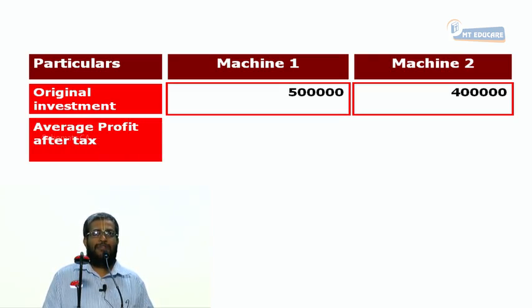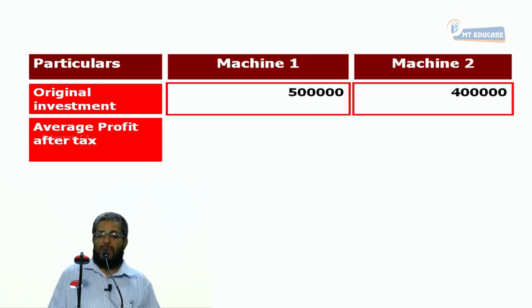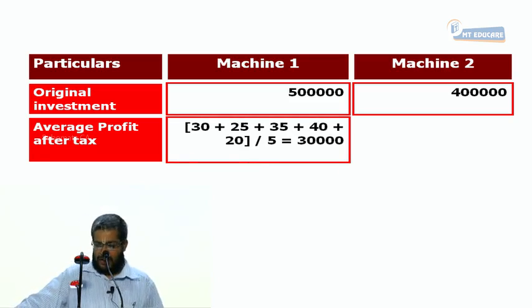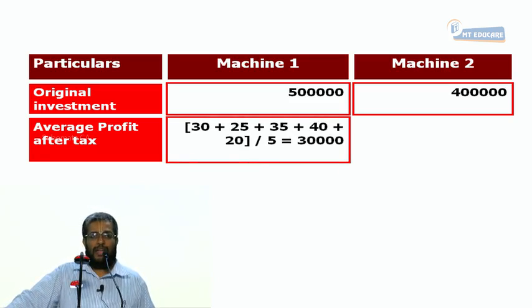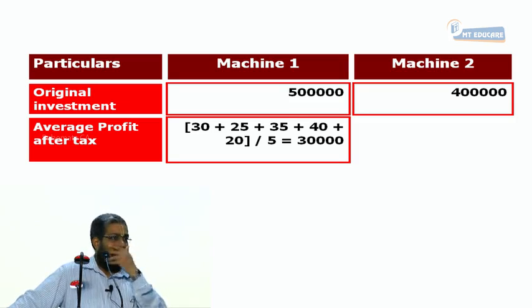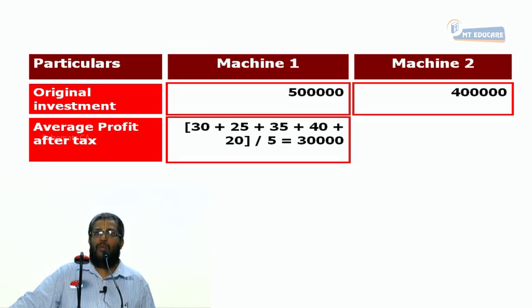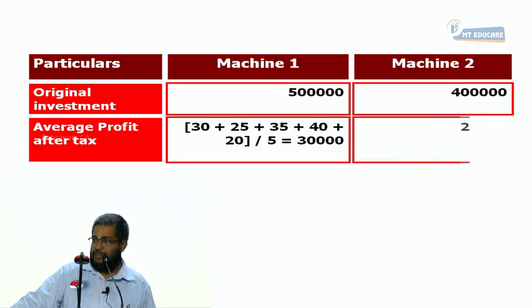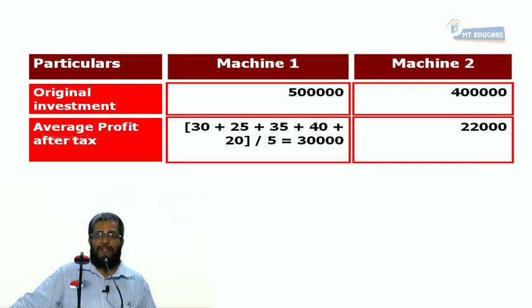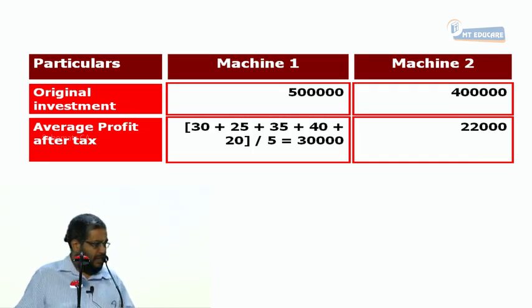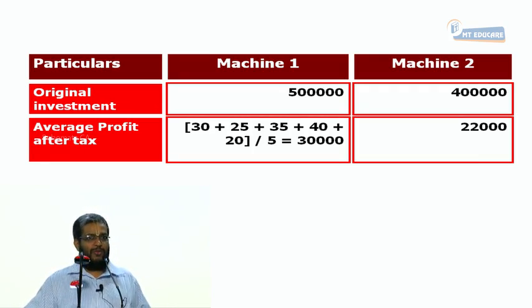What is the average profit after tax? Mission 1: take the calculator. It is 30 plus 25 plus 35 plus 40 plus 20, whole divided by 5. What is the amount? 30,000. Mission 2: the average profit after tax is 15 plus 25 plus 22,500 plus 37,500 plus 10,000 divided by 5. What is the number? 22,000.